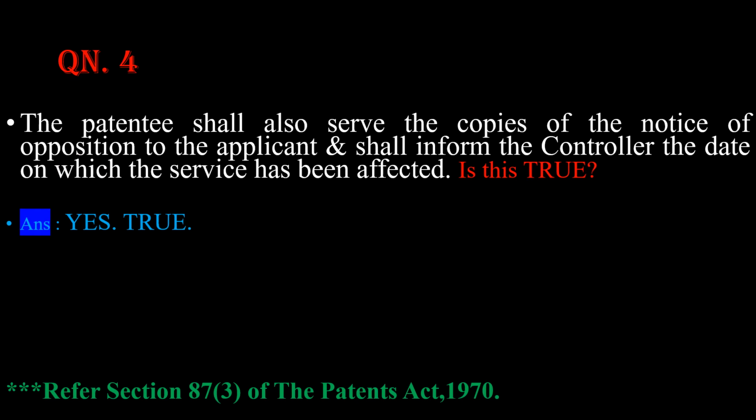Question number 4. The patentee shall also serve the copies of the notice of opposition to the applicant and shall inform the controller the date on which the service has been effected. Is this true? Yes, this statement is also 100% true. And for this, please refer section 87, subsection 3 of the Patents Act 1970.